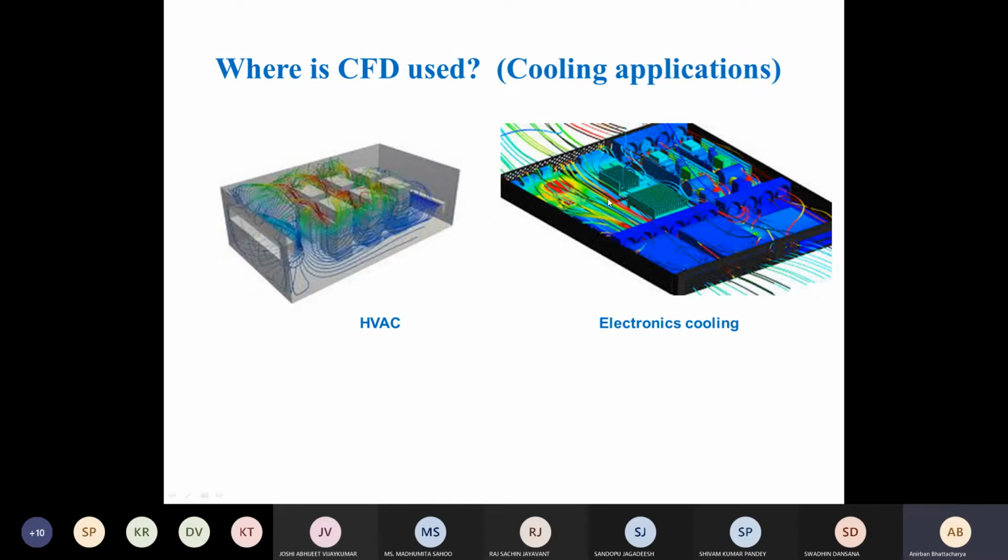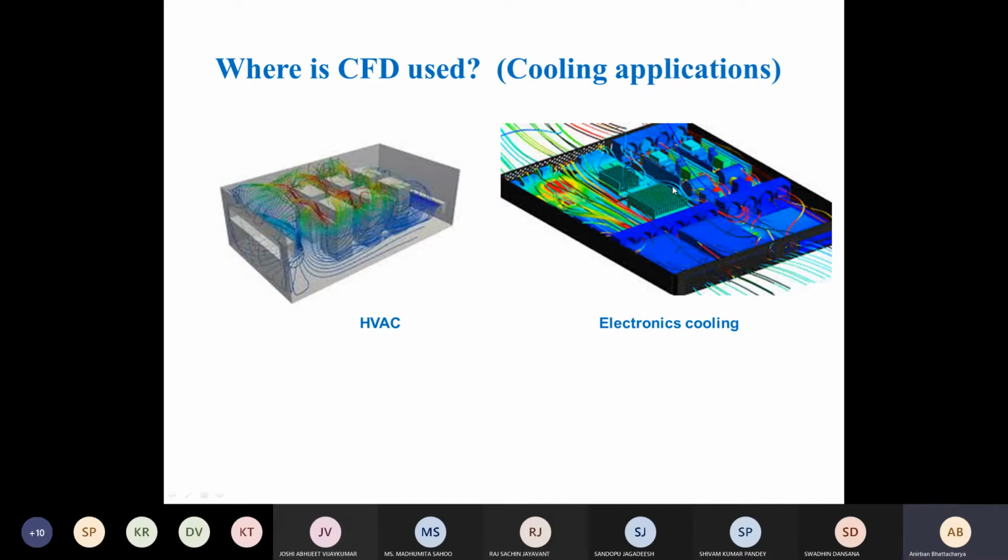have a cooler over the processor. The cooler has a heat pipe or multiple heat pipes which carry the heat from the processor to a region where there are a large number of fins, and then the air passes over the fins. All this can be designed using CFD. They can also be designed empirically, but CFD will give you much better or more efficient designs. And a lot of work goes on in this area, particularly for large scale systems.